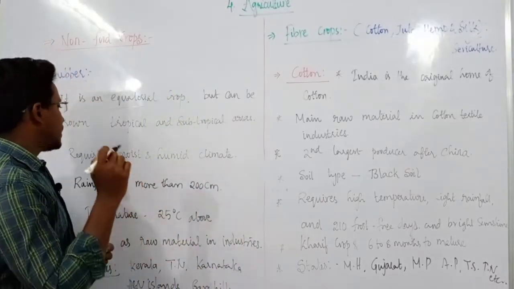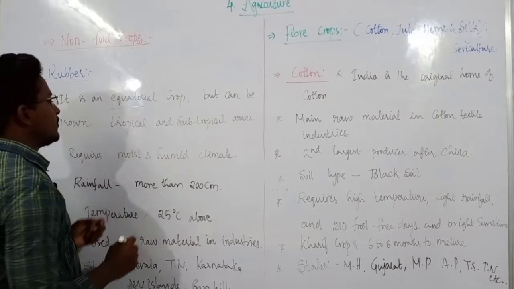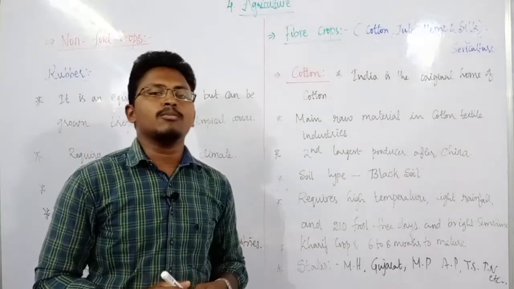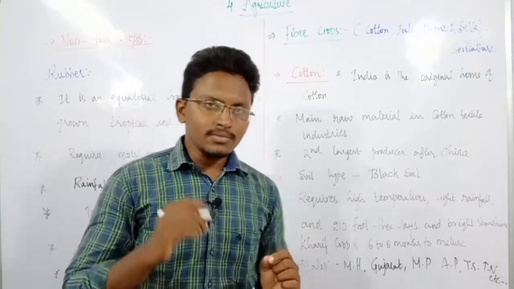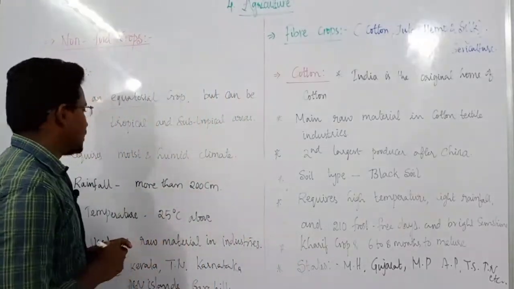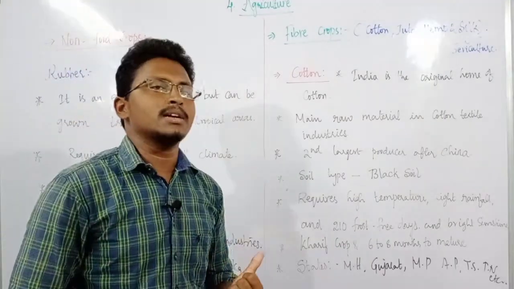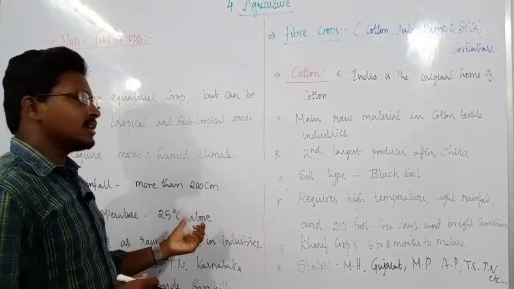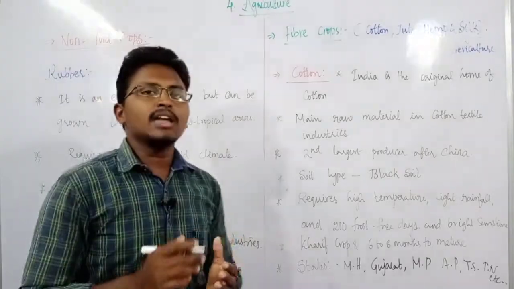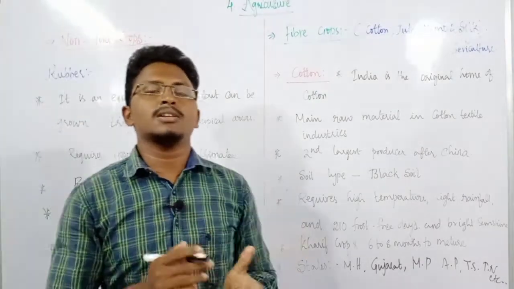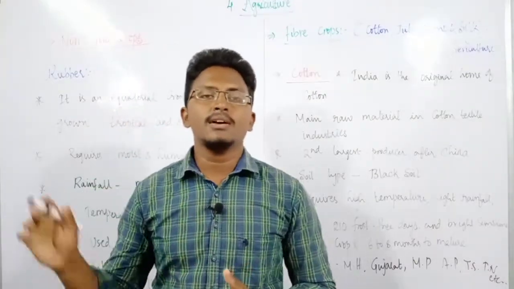Next, what type of climate does it require? It requires a moist and humid climate, which means it always requires more and more moisture for the growth of this crop. Then the rainfall: it requires rainfall of more than 200 centimeters, and the temperature required is 25 degrees and above. And the very important thing I mentioned in the beginning is that it is mainly used as raw material in the industries.